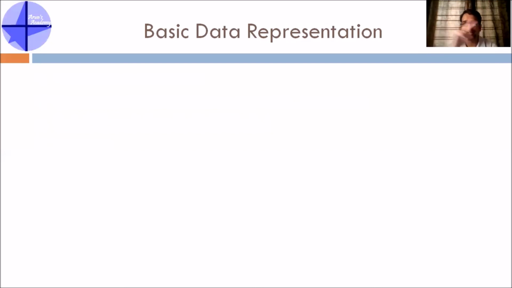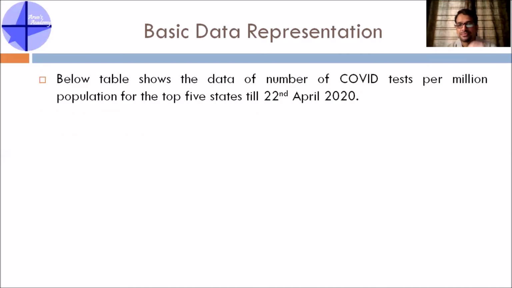Like this, you can represent data in a table, right? Even in data interpretation, you will get a table, you will have to read that table, understand it properly, and then answer certain questions. So I've taken an example here of a table. The below table shows data of the number of COVID tests per million population for the top 5 states till 22nd April 2020.